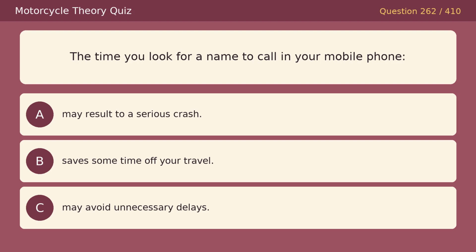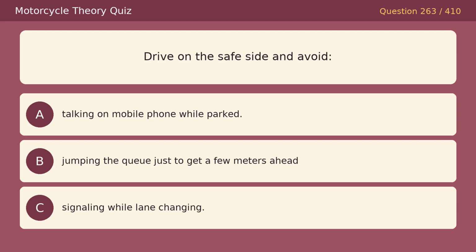The time you look for a name to call in your mobile phone: Option A, may result to a serious crash. Option B, saves some time off your travel. Option C, may avoid unnecessary delays. The correct answer is A, may result to a serious crash. Drive on the safe side and avoid: Option A, talking on mobile phone while parked. Option B, jumping the queue just to get a few meters ahead. Option C, signaling while lane changing. The correct answer is B, jumping the queue just to get a few meters ahead.